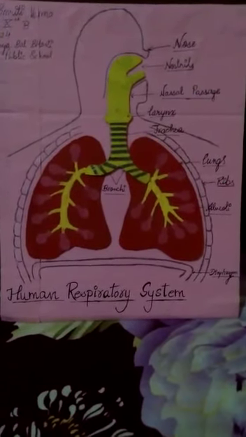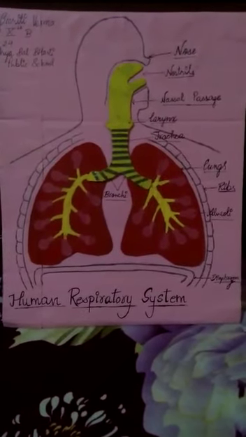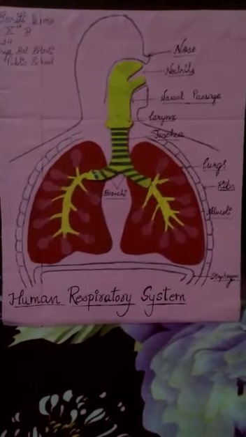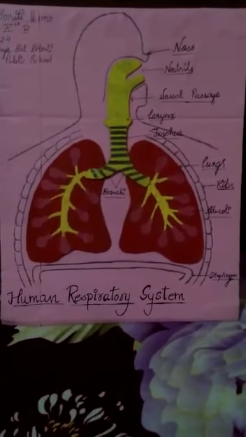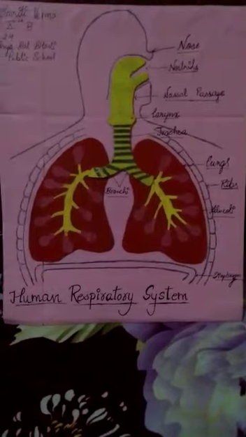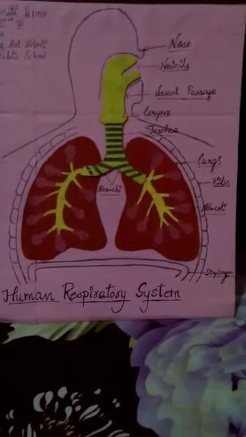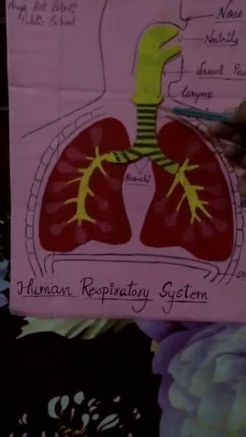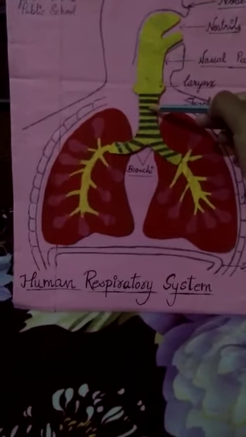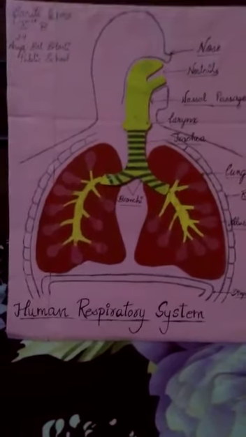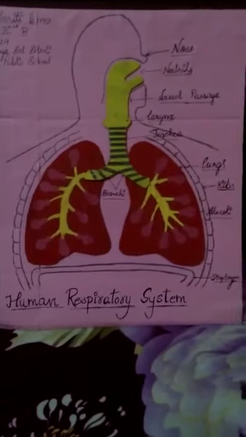The part of the throat between the mouth and windpipe is called the pharynx. Air enters into the pharynx and then goes into the windpipe. It does not collapse even when there is no air in it, because it is supported by rings of soft bones called cartilage. Here this is the trachea, and it is made up of C-shaped bones which are known as cartilages. The upper end of the trachea has a voice box called the larynx.